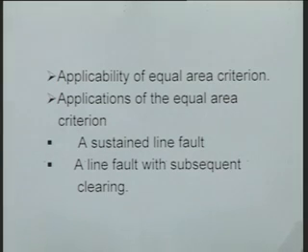Then we will study the applicability of equal area criteria, under what circumstances or for what systems this criteria is applicable and what are its limitations. Then we will illustrate the application of this criteria considering two examples, a sustained line fault and second a line fault with subsequent clearing.